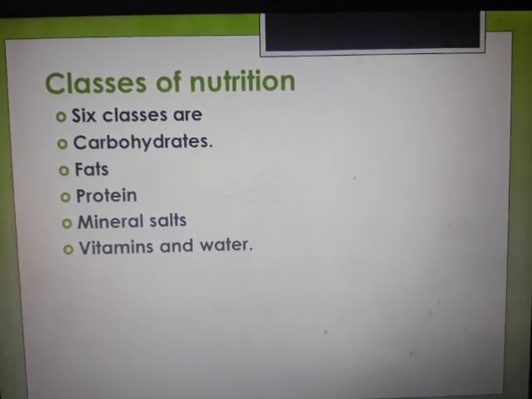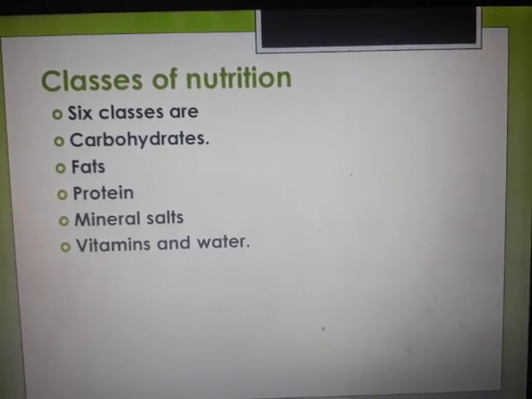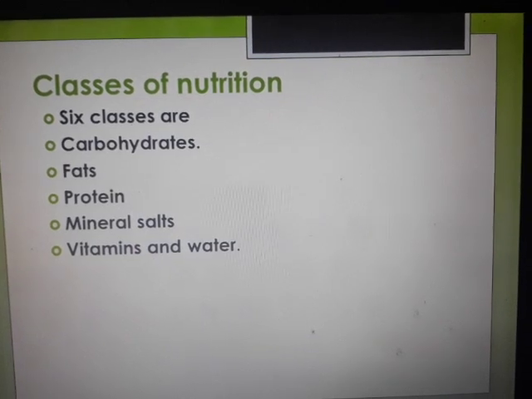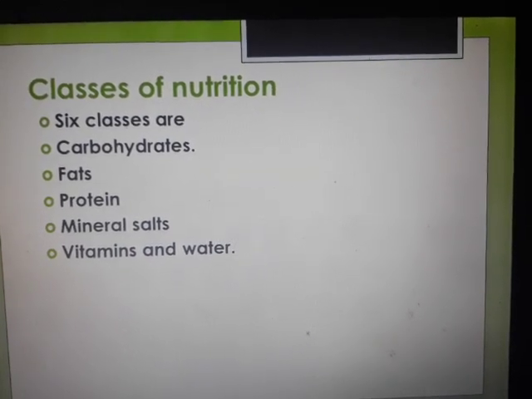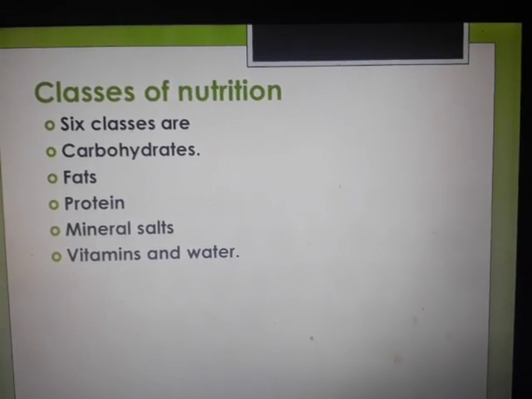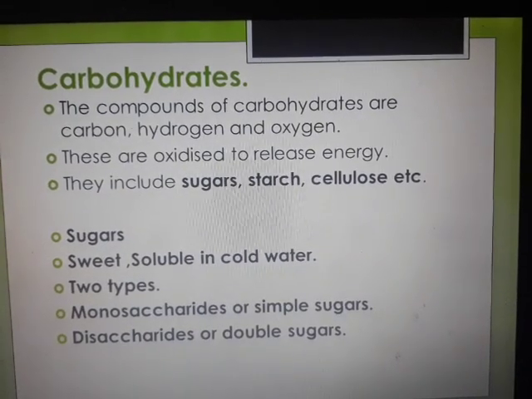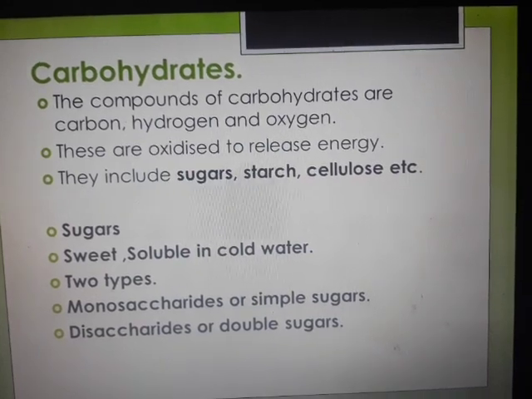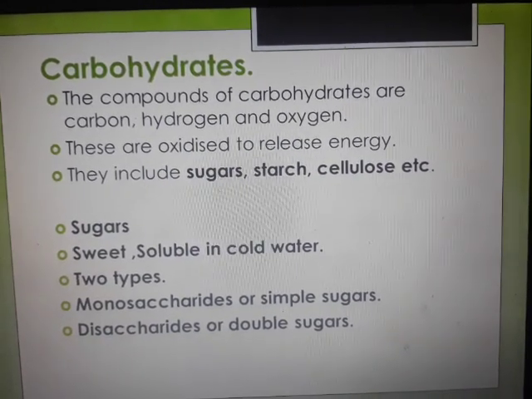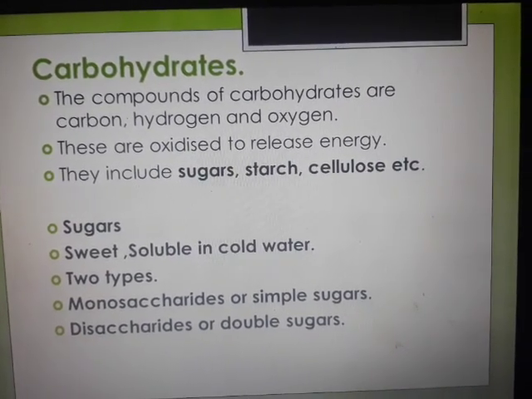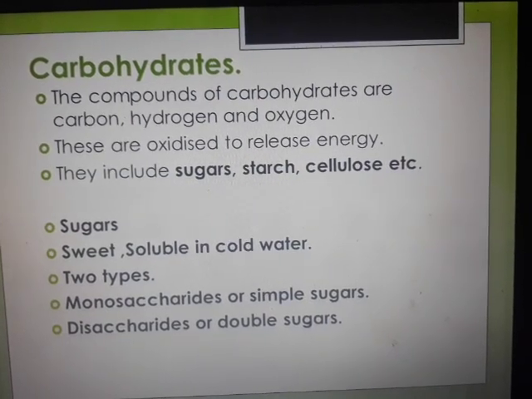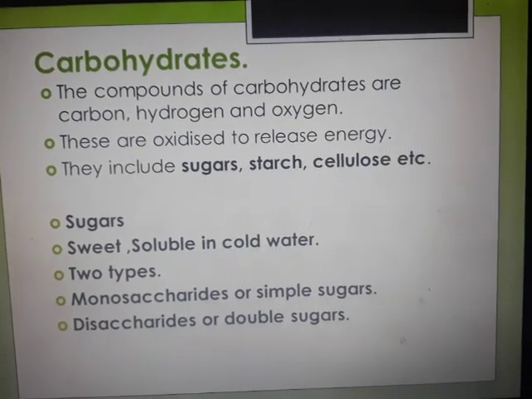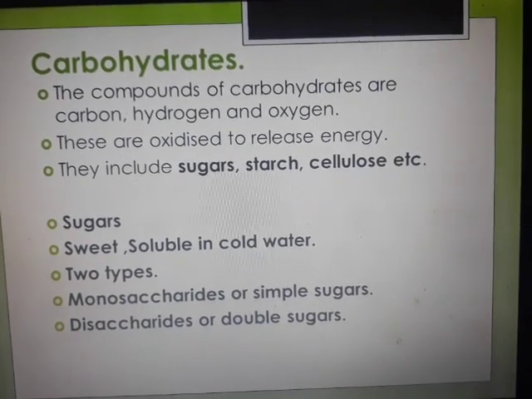Yeah, what are the classes of nutrition? The 6 classes are carbohydrates, fats, proteins, minerals, vitamins, and water. Okay, even water has certain minerals which are required by the body. Let us begin with the first food group, that is carbohydrates. The compounds of carbohydrates are carbon, hydrogen, and oxygen. Okay, these molecules come together to form a carbohydrate, which is oxidized to release energy. They include sugar, starch, cellulose, etc.